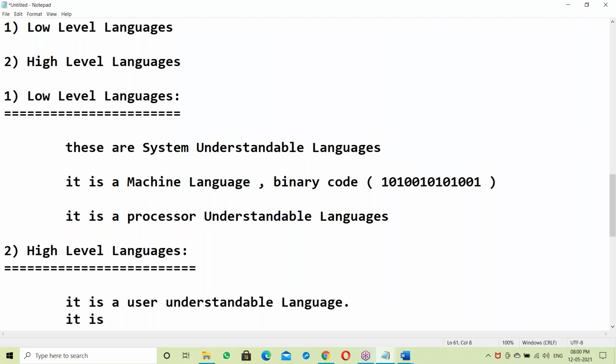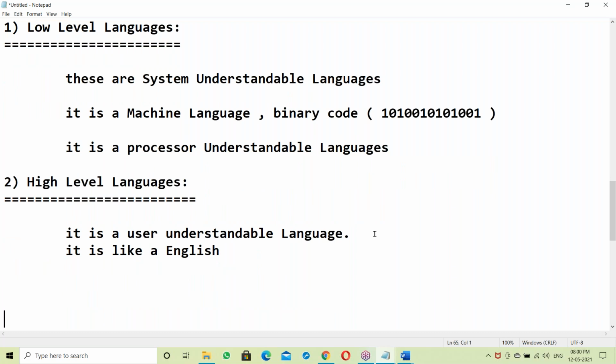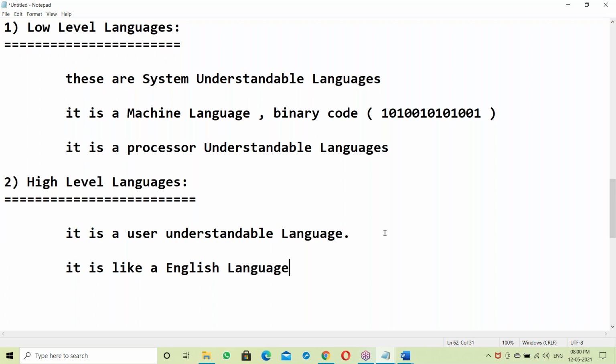It is like the English language, very easy to understand. Machine language we can't understand, but a high level language is very easy to understand.